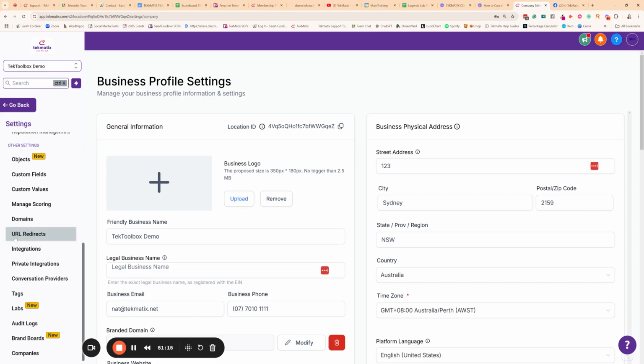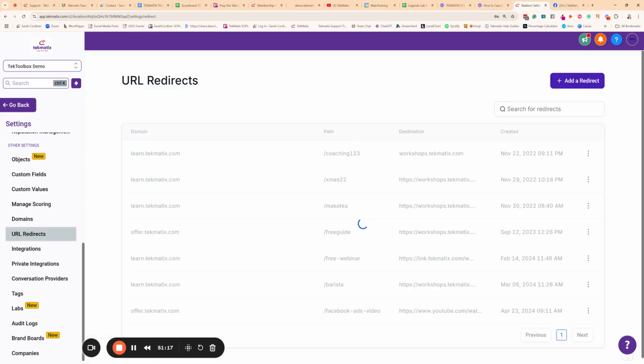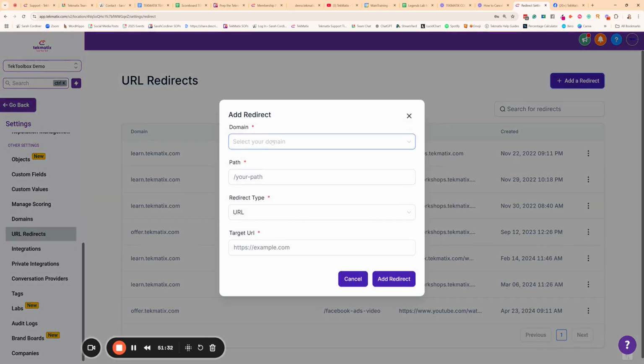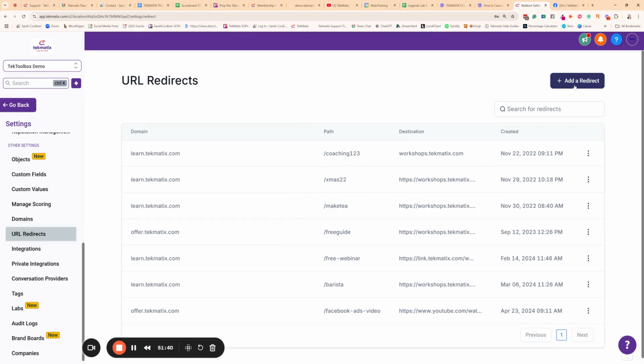I will quickly mention the URL redirects, by the way. If any of you are affiliate marketers, for instance, to other people's affiliate programs, or if you've got really long, complicated, gobbledygooky type links to various files or forms, you can actually go in here and create redirects that use your domain so that it looks much cleaner. Many of you may have heard of things like pretty links or tiny URL. Basically, this is the equivalent of taking any long or external link and turning it into your own domain kind of link, which is always super fun.